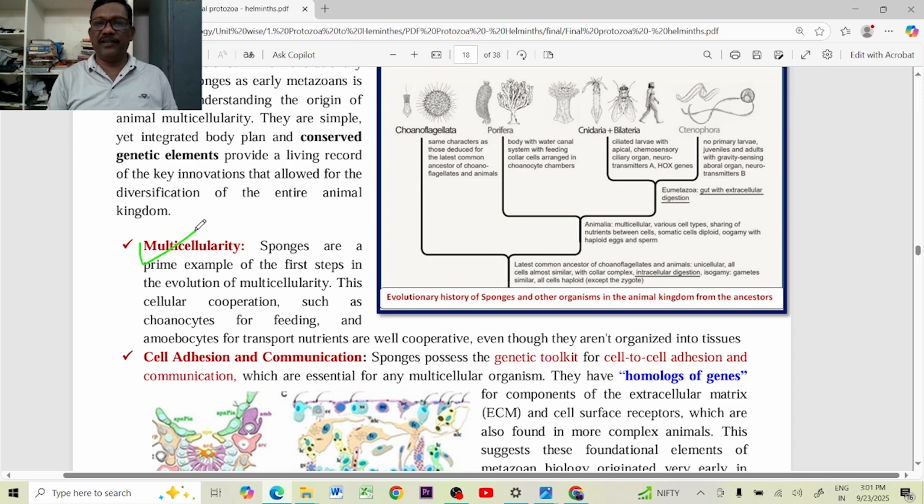Poriferans are multicellular organisms, and all the other animals after these poriferans are multicellular organisms. So many cells are present in our body. Whereas the protozoans are single-celled organisms. But after these protozoans, all the animals are multicellular organisms. We too are also called multicellular organisms.